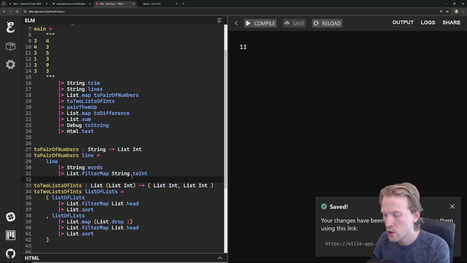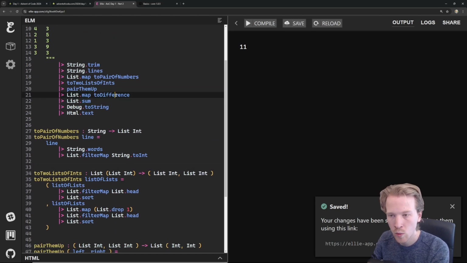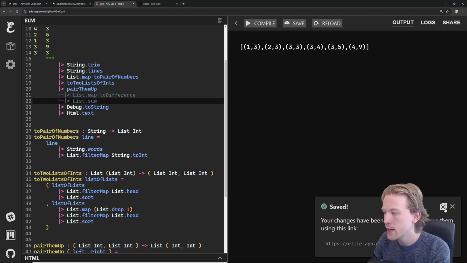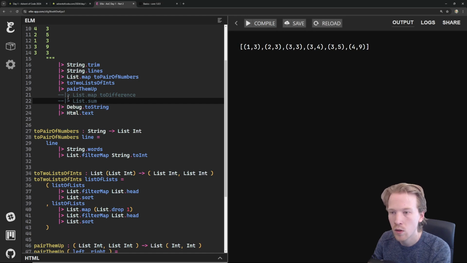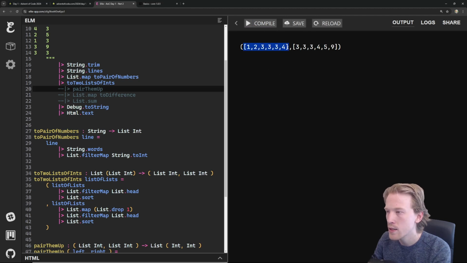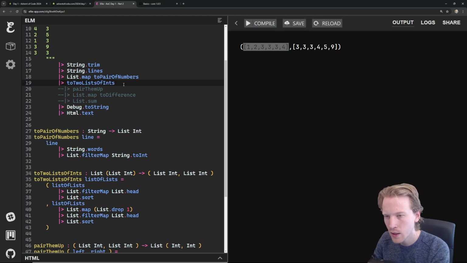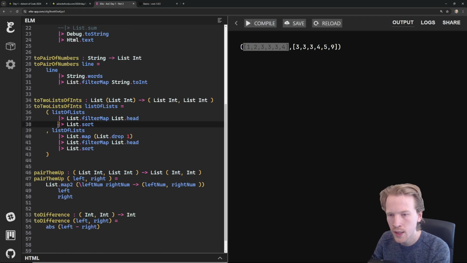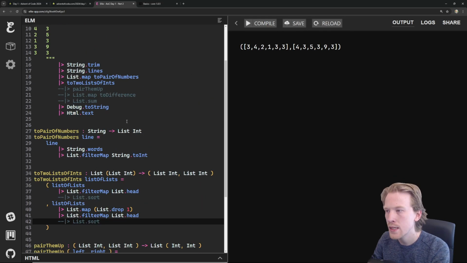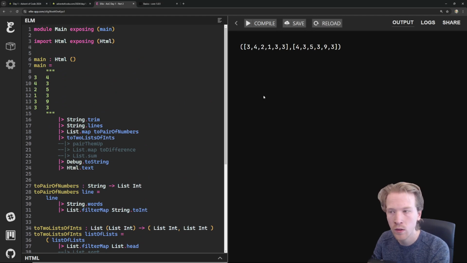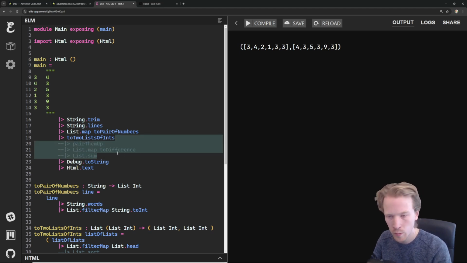At some point, we went kind of too far. And so what we can do is we can use comments to work our way backwards to the last place that might be useful here. So "pair them up", I think, is too far. Here we had 2 lists, and I don't think the order matters here. So maybe sorting isn't needed anymore. But this is kind of where we can reuse our code and where we can pivot to solve the other problem and modify it. So by using these pipelines, it's really easy to just work your way backwards.